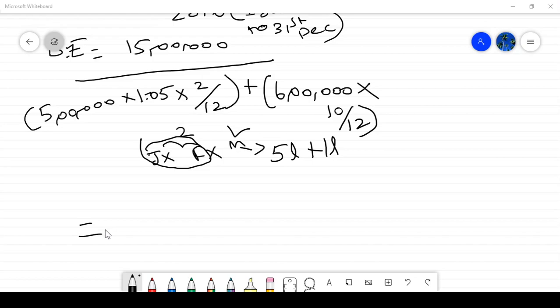So the answer is not correct in the material.